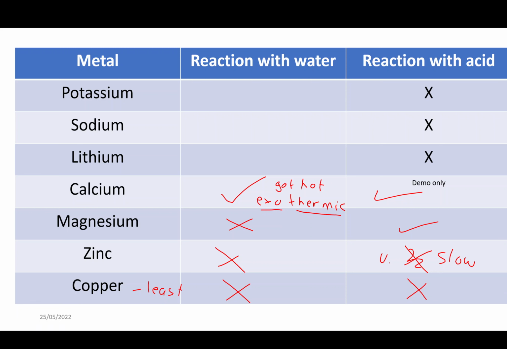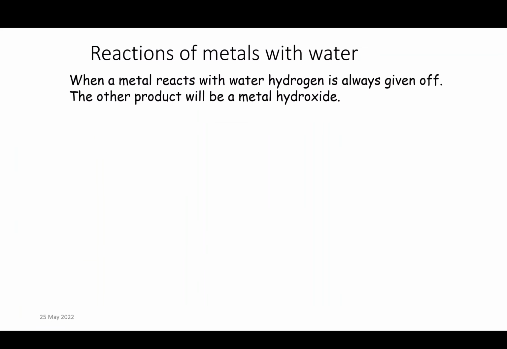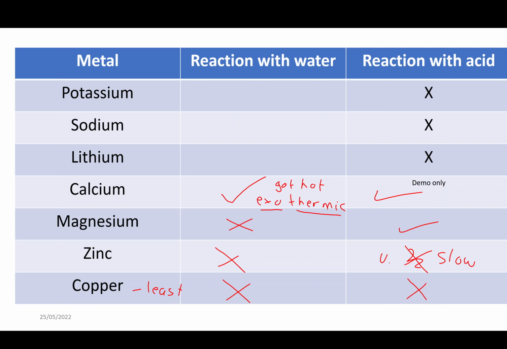Now, the reactivity series, as an idea, is that all of the metals can be put in order of reactivity by seeing which is the most reactive and which is the least. And then that's important when we come to things like displacement.